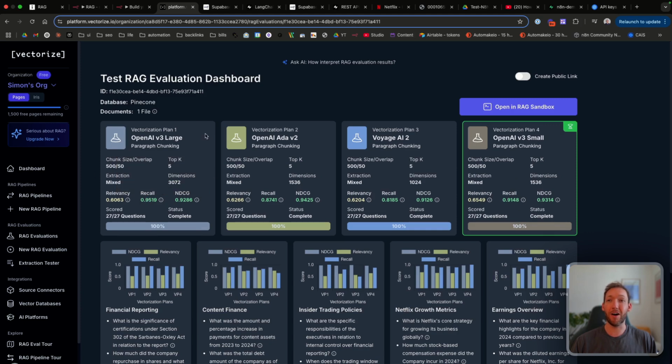The recall is actually higher on the large embeddings model, but the relevancy of the results was much higher, 0.65, on the small model. So actually, it's suggesting here that we go with the embedding small model, as it has the best balance.